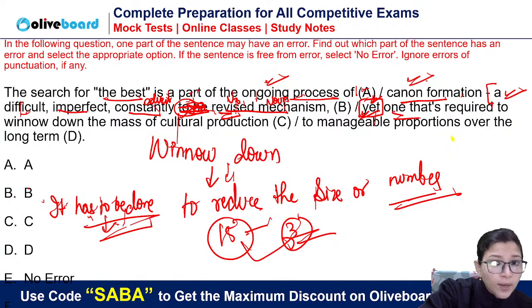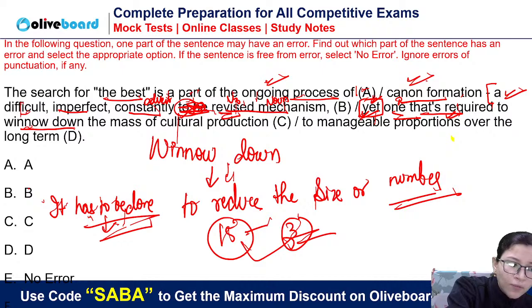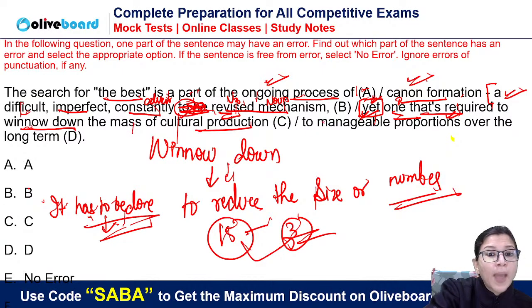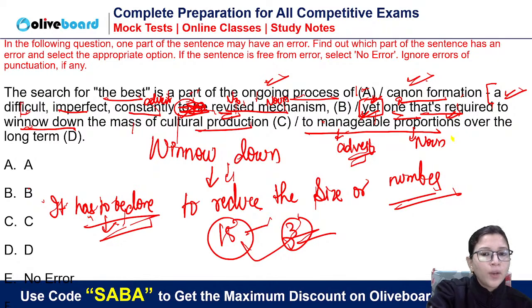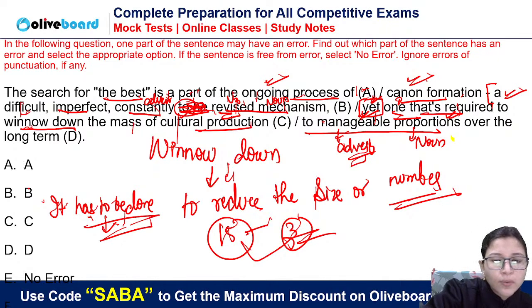Yet one means yet the one process that is required. In passive voice, it is "that is required to winnow down." Winnow down is a phrasal verb. Absolutely correct. The mass of cultural production to manageable proportions. Now, proportion is a noun, manageable is an adjective, guys. Absolutely correct. Over the long term. So, now it's an adjective. It was a really very good question.